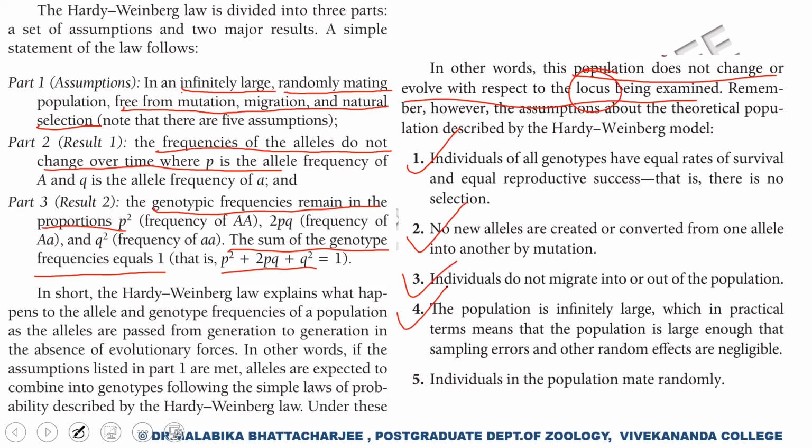The population is infinitely large, and individuals in the population mate randomly. So when these assumptions are maintained, the frequency with which an allele is fixed in a population does not change over time, and the allele frequency remains constant through time. So does the genotypic frequency.